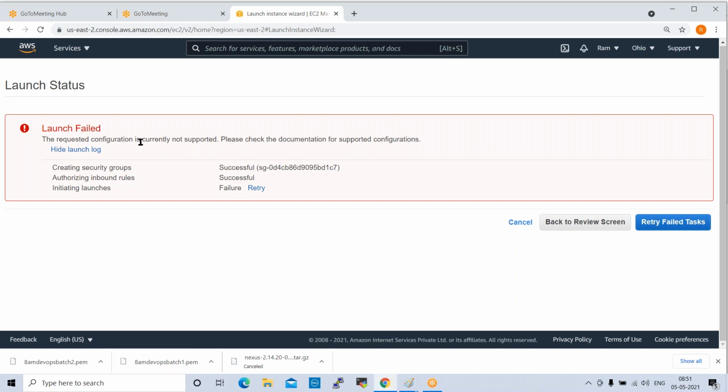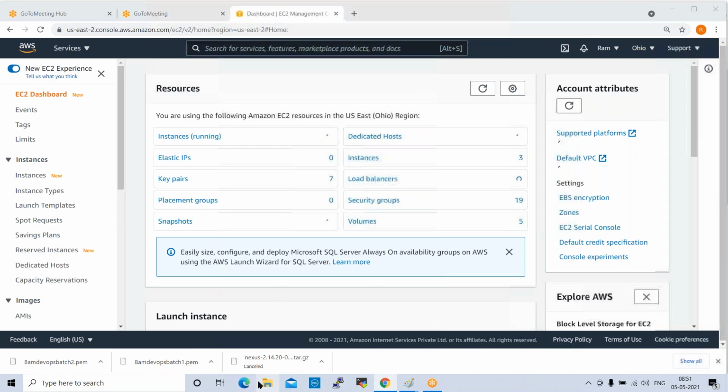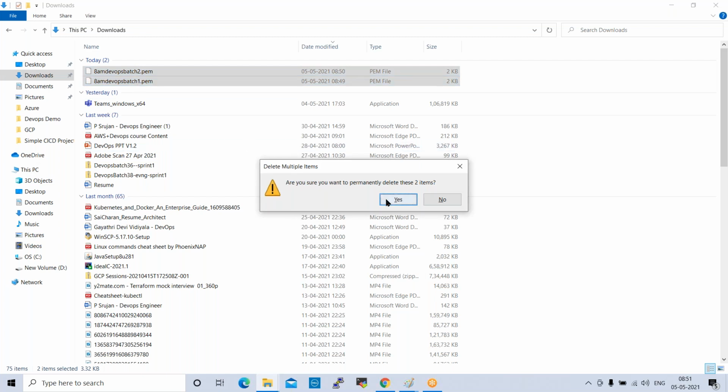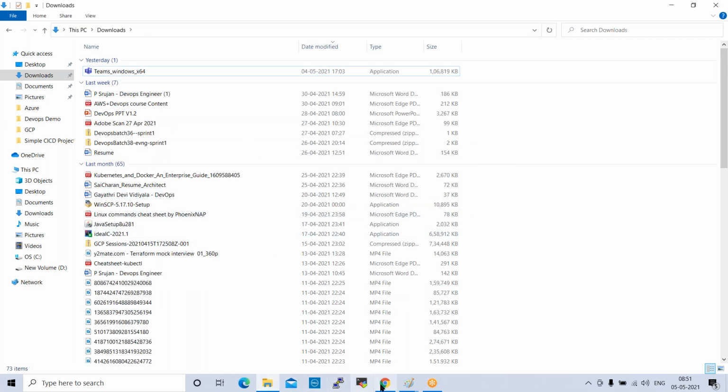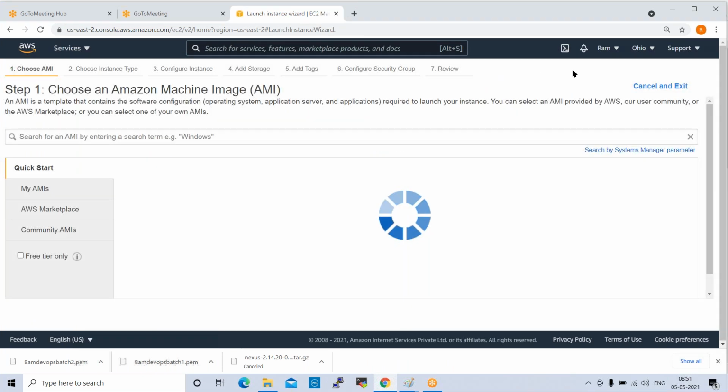The required configuration is currently not supported. Okay, I'll do one thing. I go back once. These key pairs I delete first. Whatever key pairs we downloaded, we don't require them because we got some error, right? So I go back and create quickly. Running instances, launch instance.